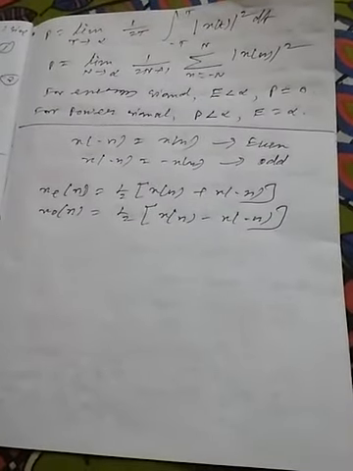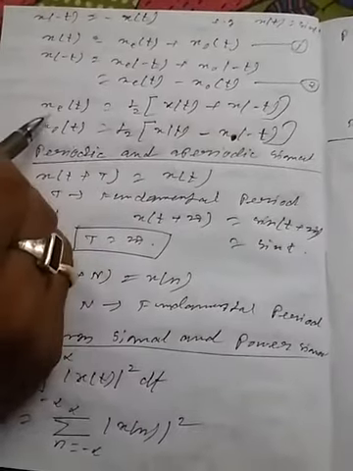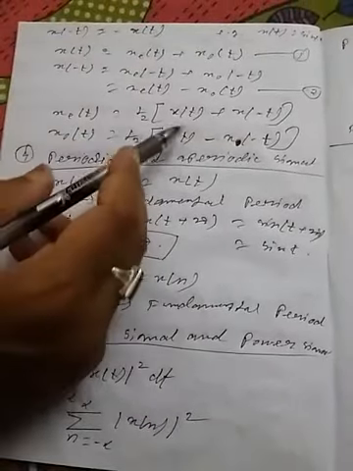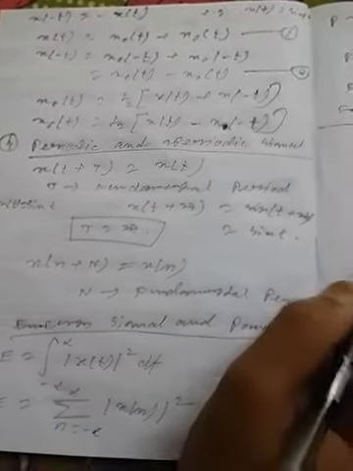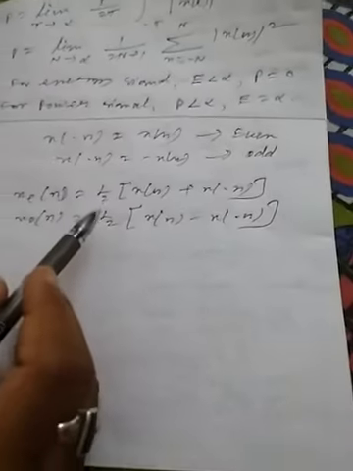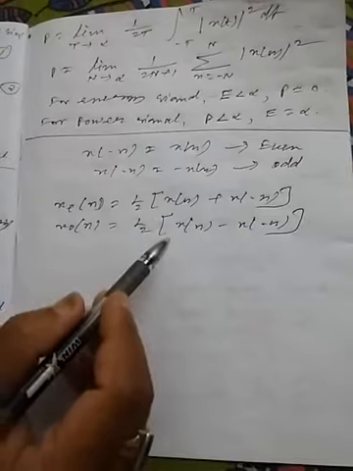So in discrete time domain this is the portion. In continuous time domain, we can see that the even and odd parts of this signal can be calculated by using these two formulas. In case of discrete time domain, this can be calculated by using these two formulas. Okay.